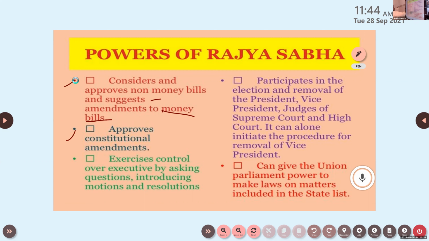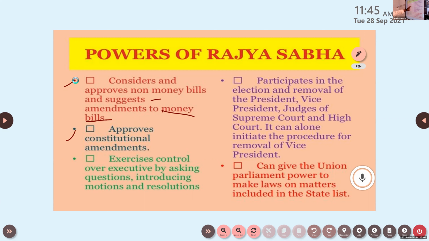Next one, Rajya Sabha approves the constitutional amendments. First of all, they will take the decision in the Lok Sabha. Later, it is the Rajya Sabha which approves such decisions. Next one, it exercises control over the executive by asking questions, introducing motions and resolutions. That is another power of Rajya Sabha, to ask questions to the executive, to the ministers. Clear? And motions, arguments related to the existence of the government, everything can be done by the Rajya Sabha also.